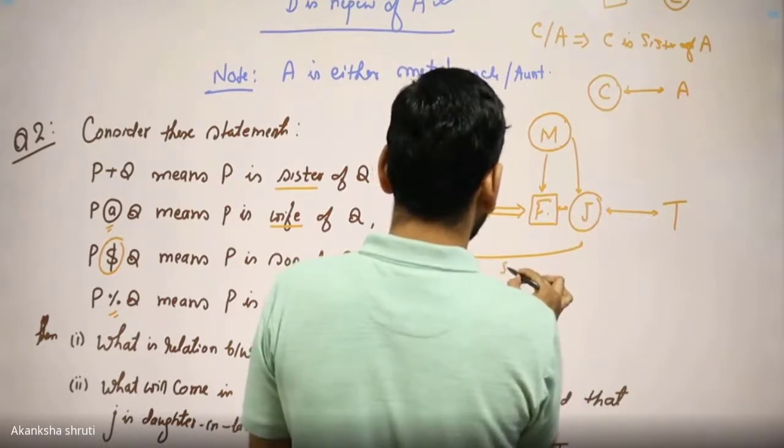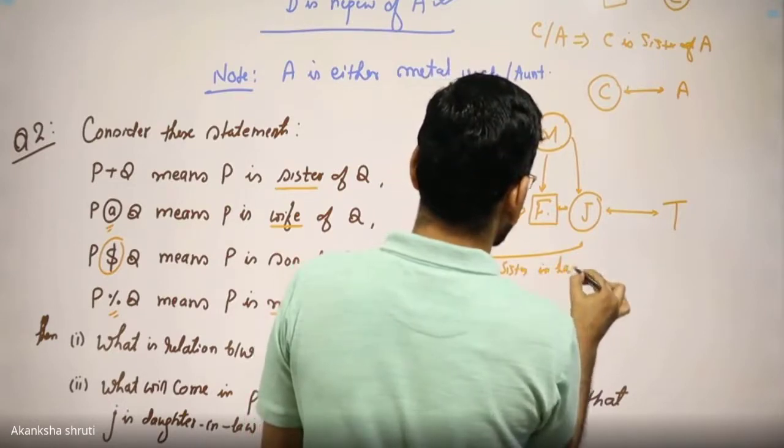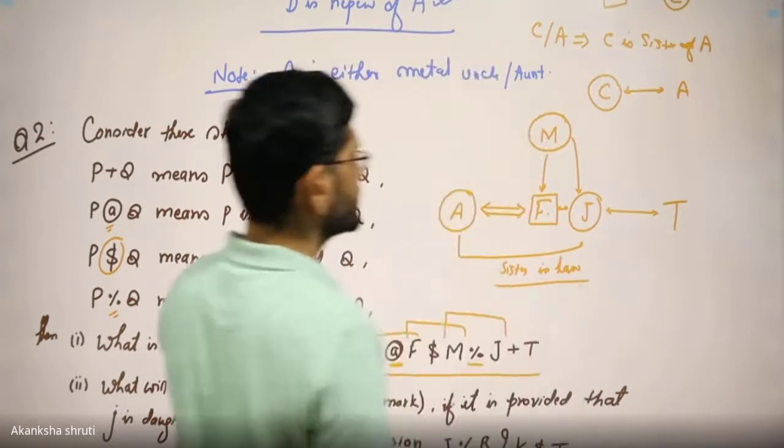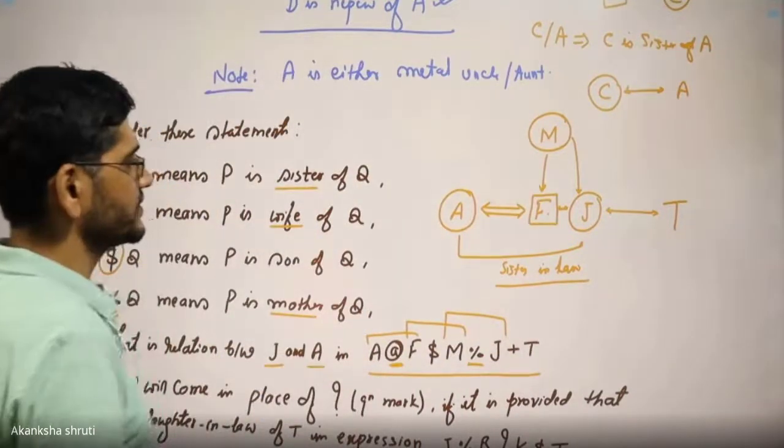So it is sister-in-law. This is the relation. So just by drawing this or decoding this, we are able to write the relation. Let us come to the second part.